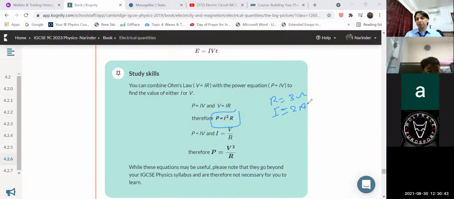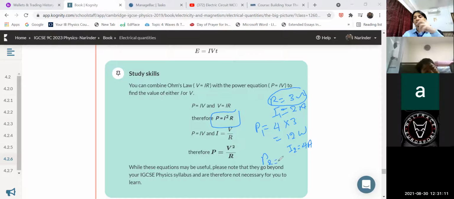So in that sense, P is equal to I square R. So let me find out this P. I square, I into I, that is 2 into 2, 4, and R is 3. So I will get here 12 volt. Now the second situation, I am taking the same resistance but I want to double the current. Now current is, suppose I2 is equal to 4 ampere. Now what happens with the power dissipation?